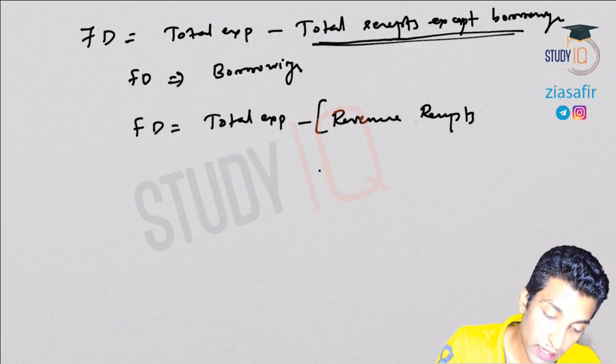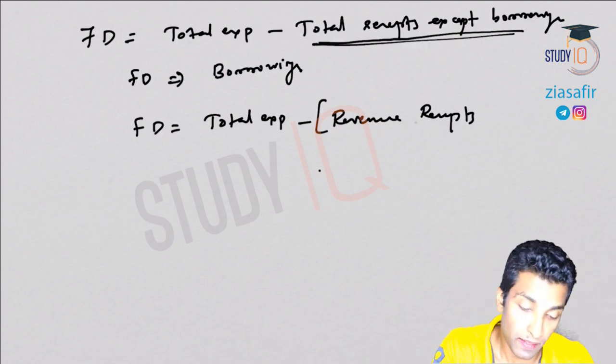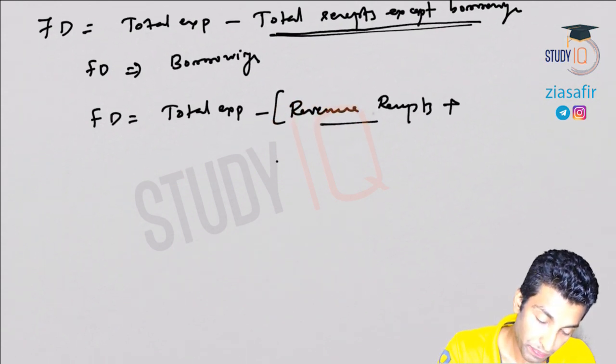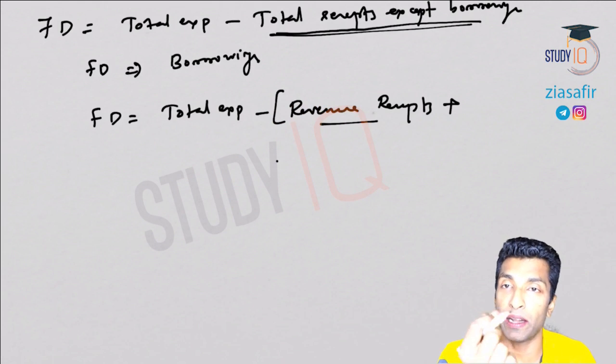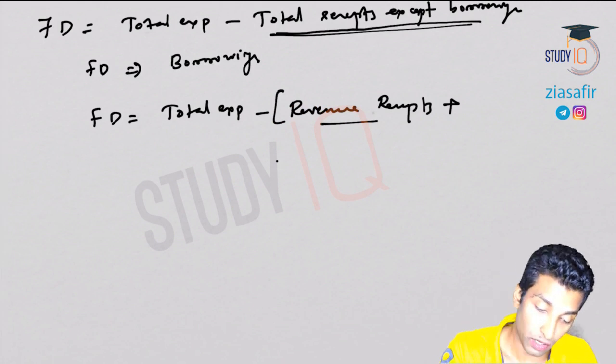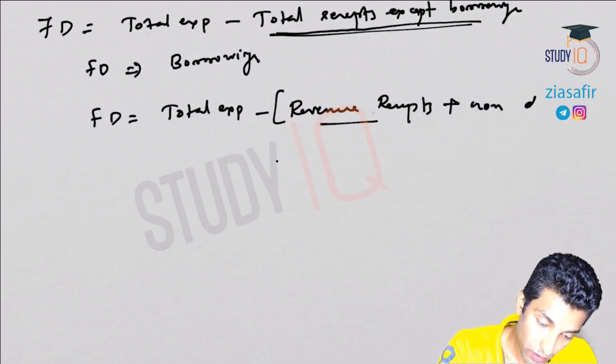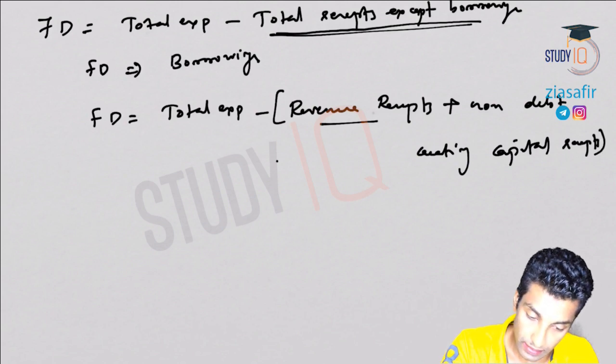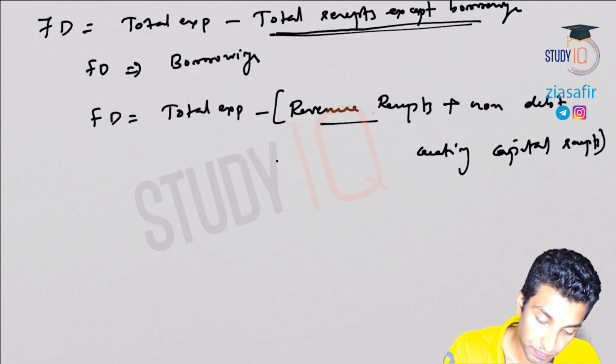So total receipts: revenue receipts, that is not part of borrowings, plus which part of capital receipts is not coming under borrowing? Non-debt creating capital receipts. That means assets.